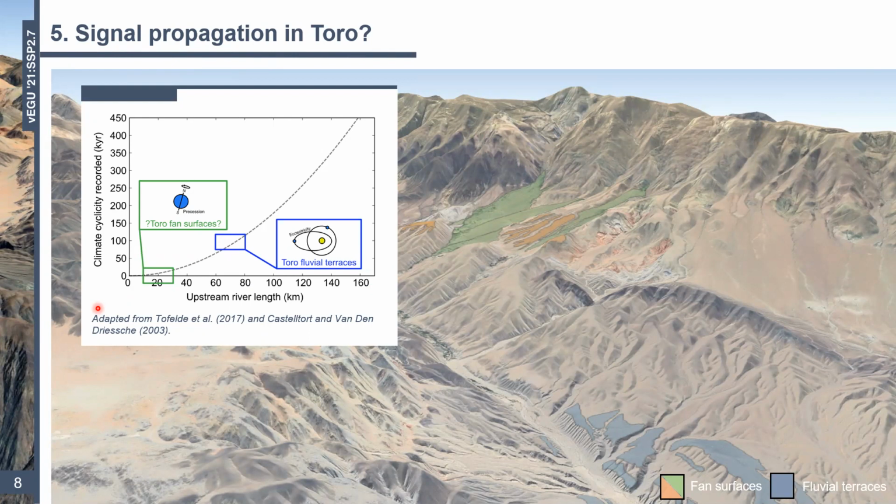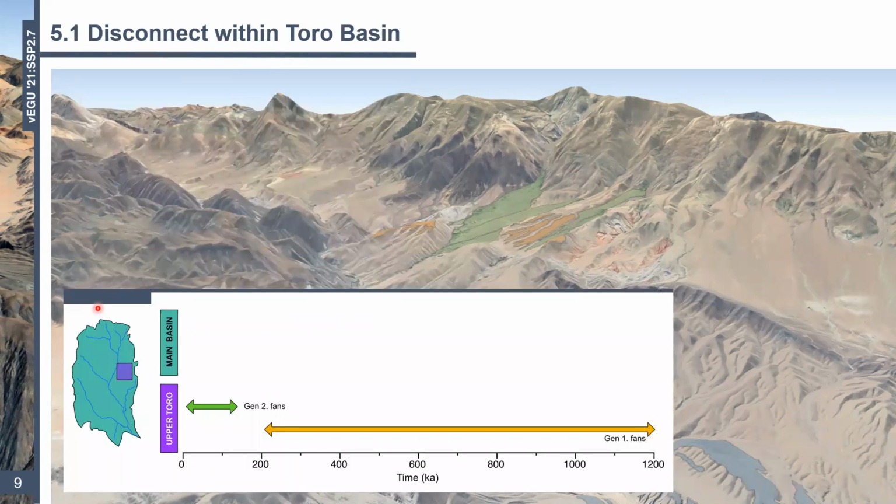Well, to be honest with you, they don't. I mean, our fans are a lot older, far older than the terraces downstream. So perhaps then, are we seeing a disconnect between the Toro Basin? So to recap and address this question, the plot below basically outlines what we know.